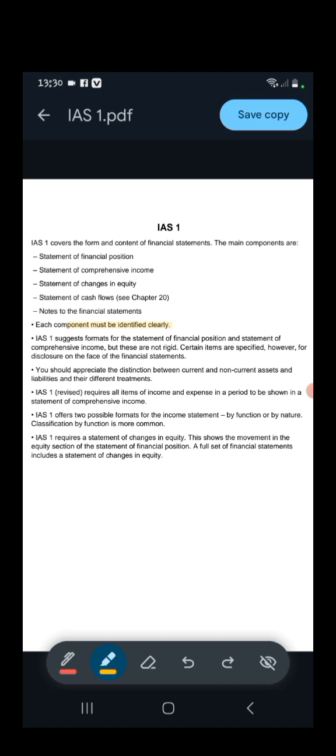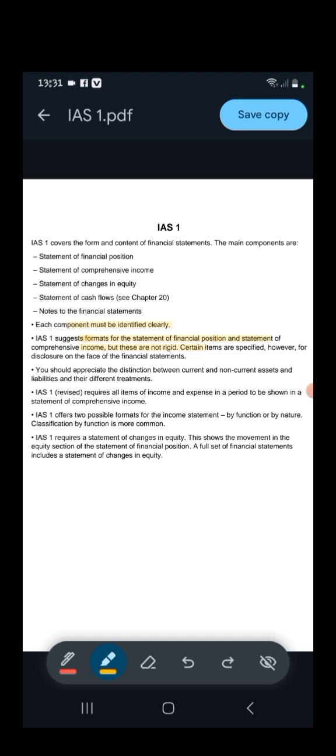Now the second point is IAS 1 also suggests some formats of the different types of statements, but it is not compulsory that companies have to follow that format. It depends upon the nature of the business. So IAS 1 has given you the formats, but it is not compulsory that the companies should follow that format. It can be changed according to the nature of the business.